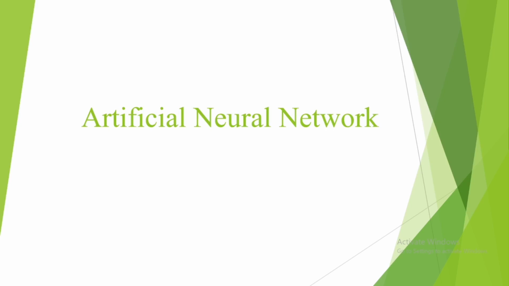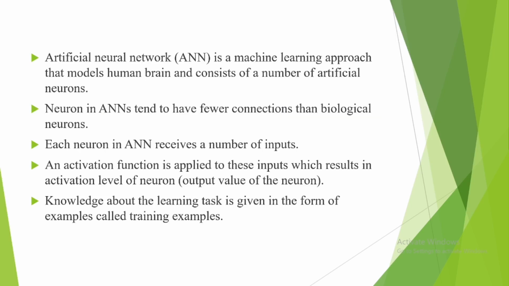Today I am introducing artificial neural networks. An artificial neural network is a machine learning approach that models the human brain and consists of a number of neurons. Neurons in an ANN tend to have fewer connections than biological neurons. Each neuron in an ANN receives a number of inputs, and an activation function is applied to those inputs, which results in the activation level of the neuron, the output value of the neuron.